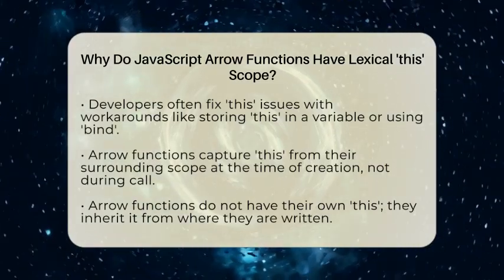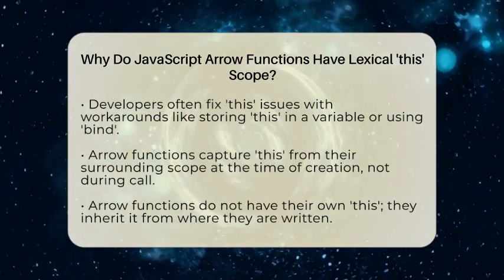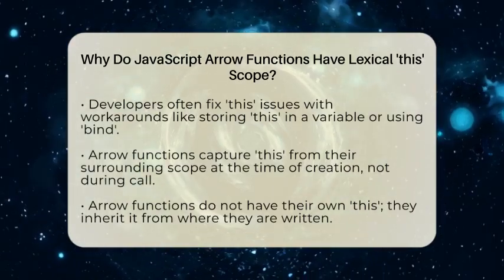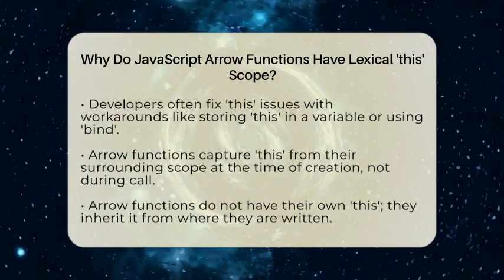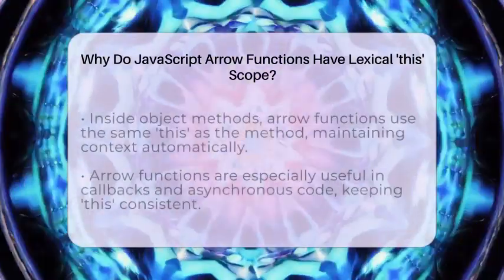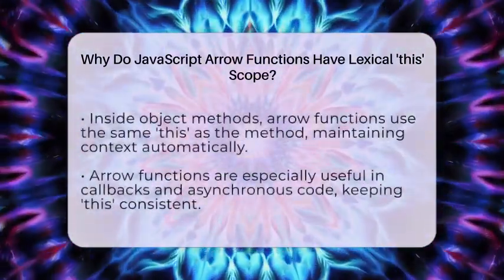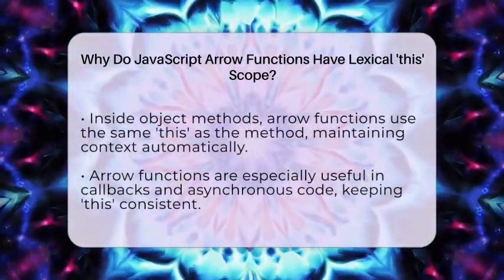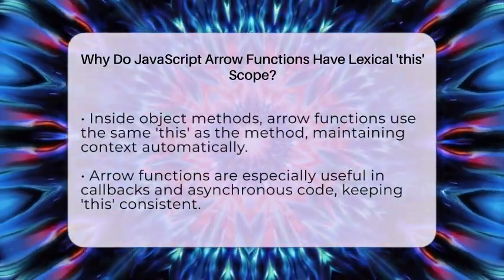Arrow functions change this by capturing the this value from their surrounding code when they are created. They do not have their own this. Instead, they inherit this from the scope where they are written. This means that if you write an arrow function inside an object method, it will use the same this as that method. So you don't need to worry about this changing unexpectedly.